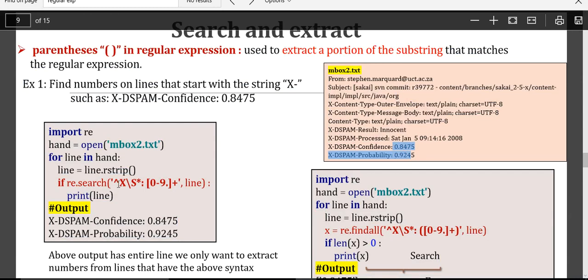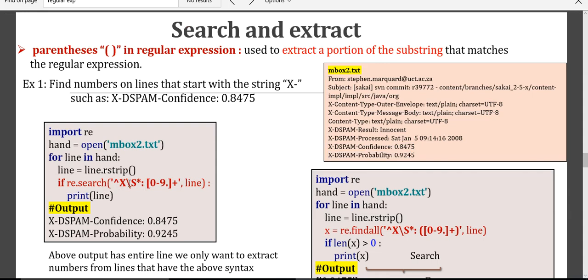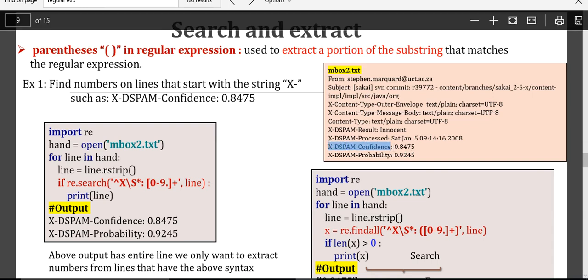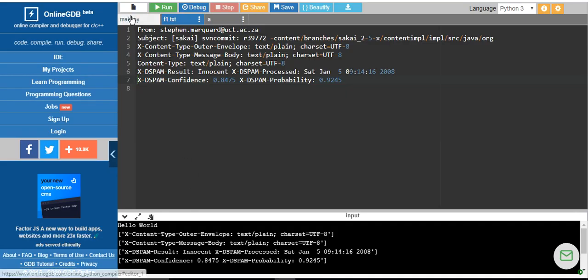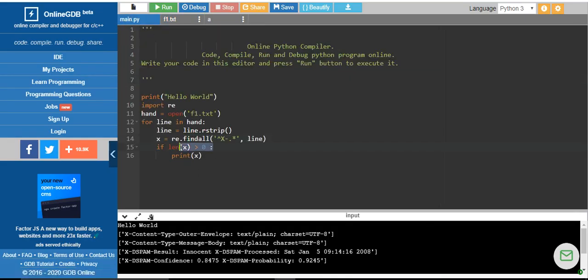So what does it say? It says that it will start with x colon. You can also give x colon and any number of white space, non-white space characters. If you can observe here, there is no space between this until here x d space. That is why I have given colon followed by a space here. So I'm going to extract this and run the program, and then it will be easier for you to analyze it.